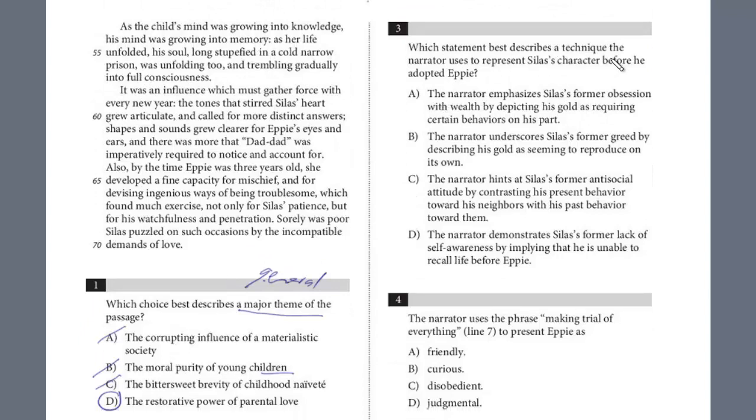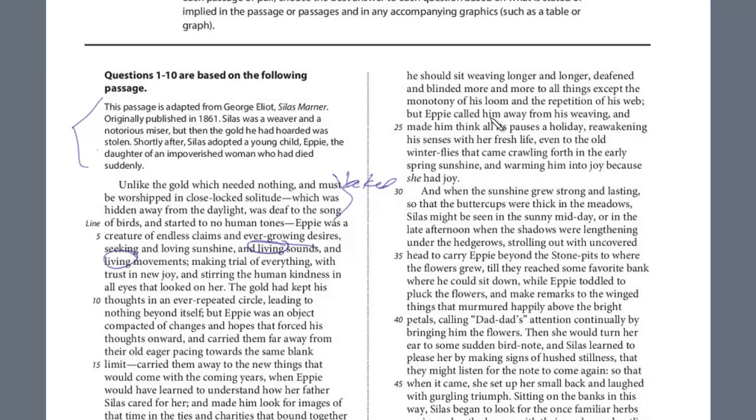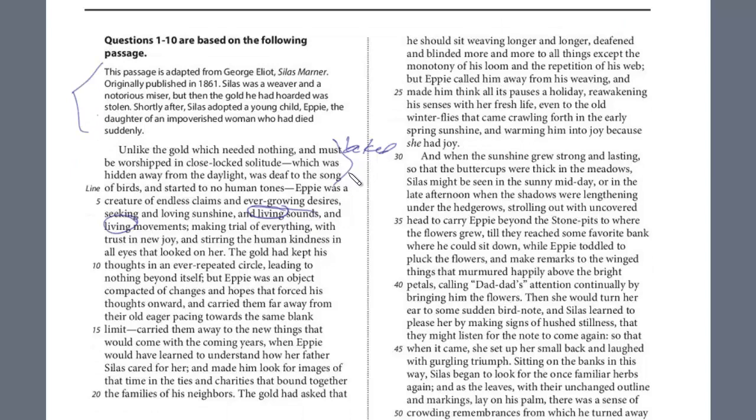Which statement best describes the technique the narrator used to represent Silas's character before he adopted Eppie? And so again, let's go back to the passage. Before he adopted, there was reference to this. So right at the beginning of the passage, we read this before. The gold needed nothing and was worshipped in this closed-locked solitude, was hidden away.